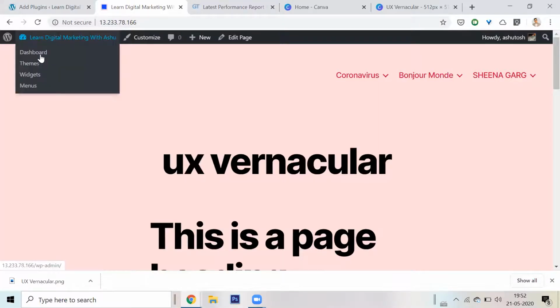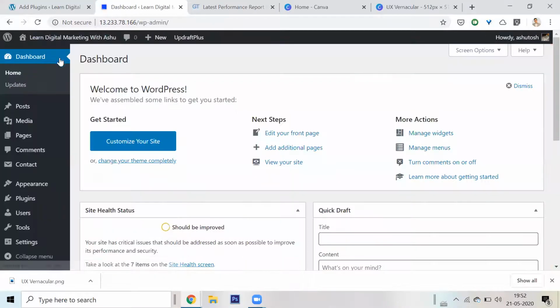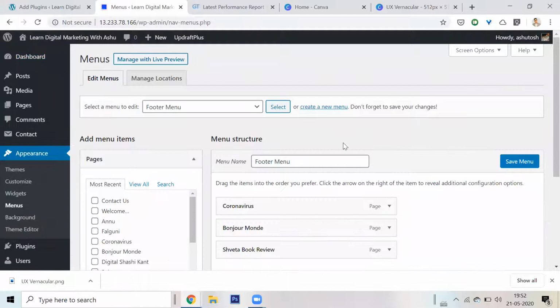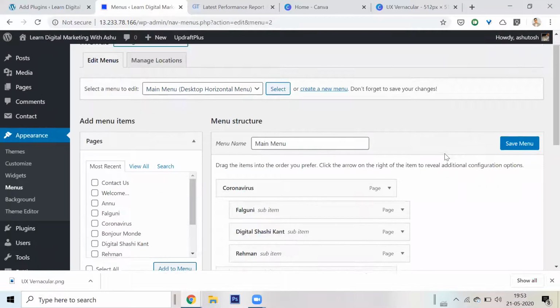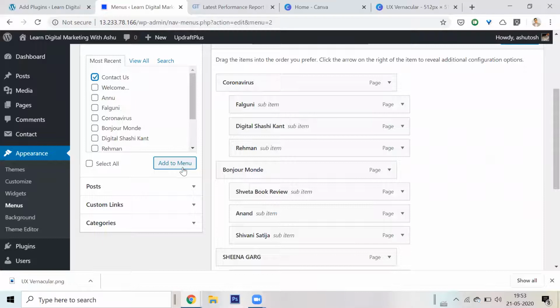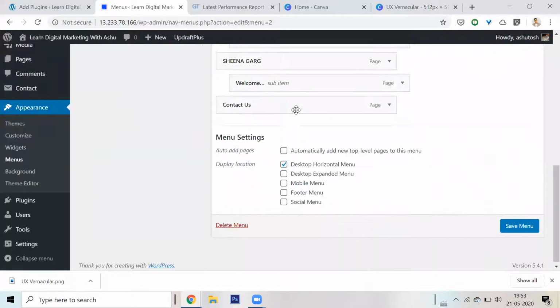So for anyone who hadn't attended the last session, very simple. My pages are already here. I'll go to appearances. I'll go to menu. This is my menu, not the footer menu. I want my main menu. I select the main menu. It's got all my pages, and I'll click on contact us page. I'll click on add to menu, and here's my contact us page.